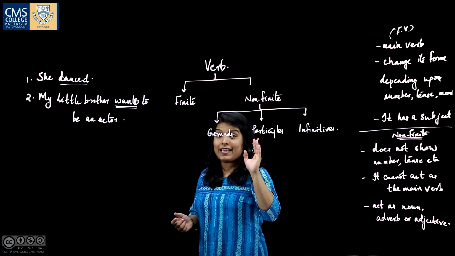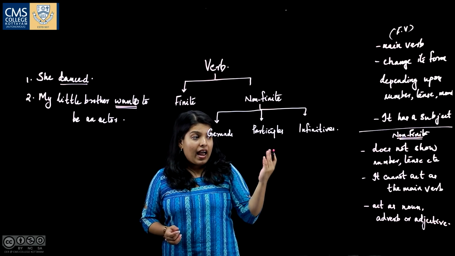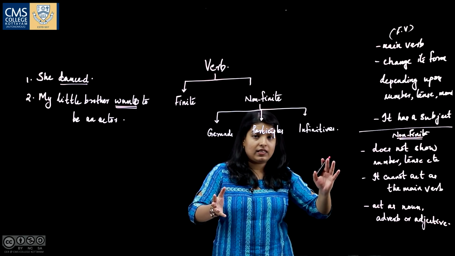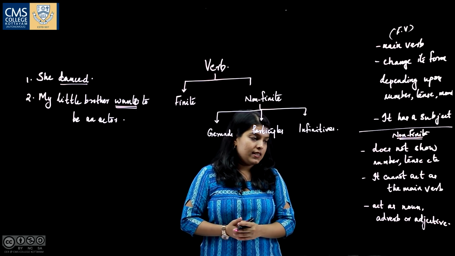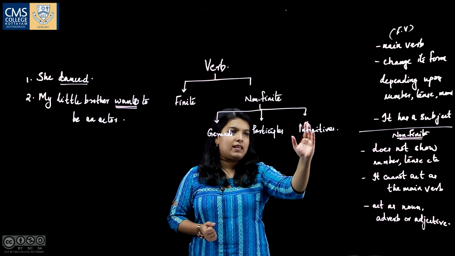So, non-finite verbs cannot act as a main verb and they act as noun, adverb or adjectives. That is the function which they can perform in a sentence. So, there are three types of non-finite verbs: gerunds, participles and infinitives.